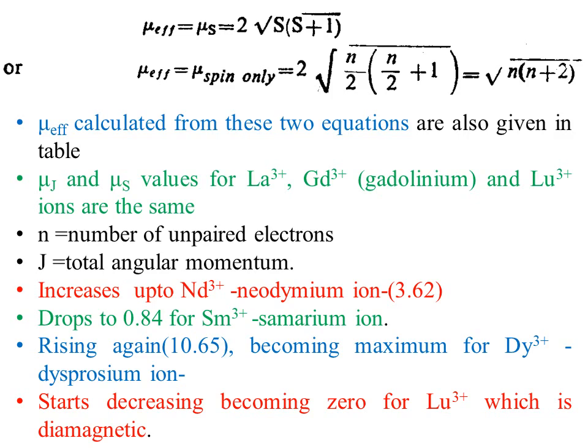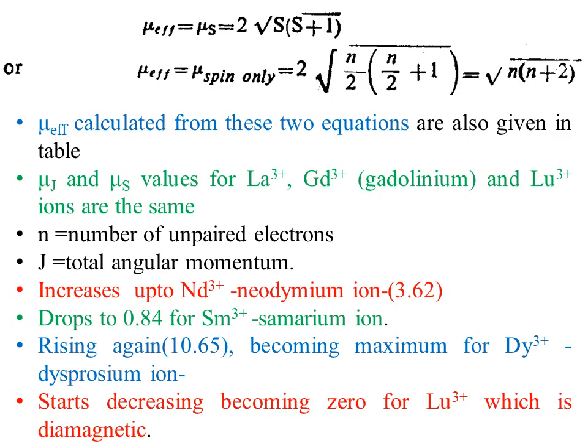So this slide is actually the depiction or description of variation of magnetic moment as presented in the previous table. Somewhere I saw a graphical representation of magnetic moment.